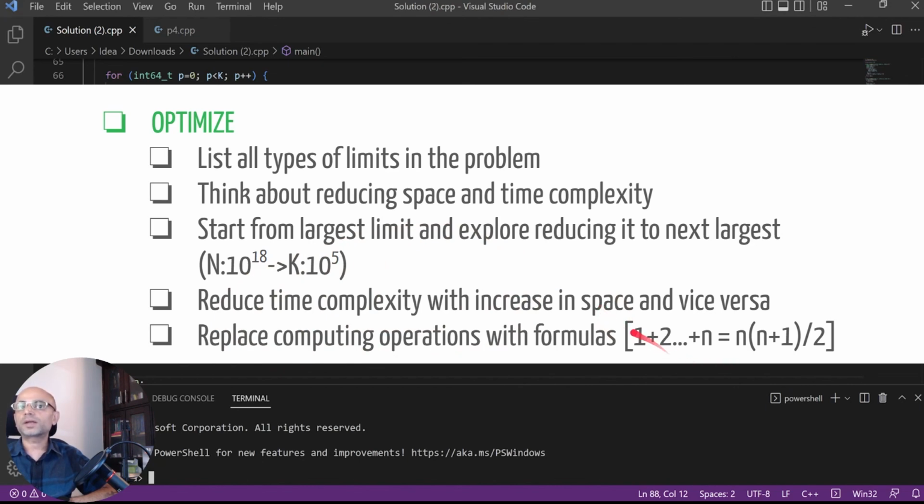Like if you are trying to find the sum of 1 plus 2 plus till n, instead of doing a sum in every step, adding 1 to 2, that to 3, to 4 till n, if you know that there is a formula that n into (n plus 1) by 2 represents this sum, you can as well just compute this instead of going through these operations in a loop. So try to find such formulas while finding the solution for your problem.